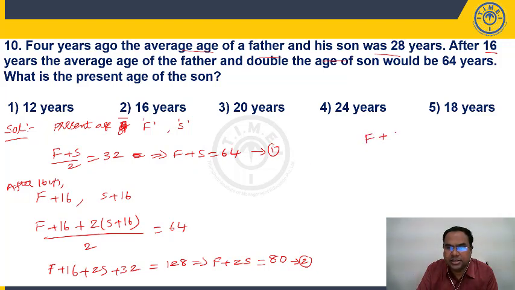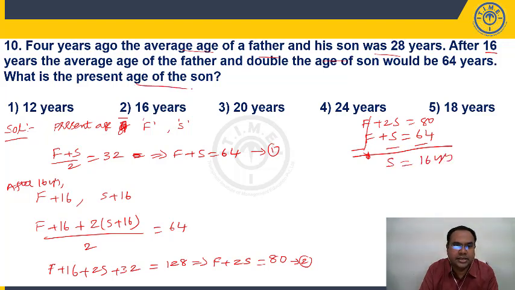F plus S is equal to 64. F plus 2S is equal to 80. Subtract. Father will get cancelled. S is equal to 16. What's the question? Present age of son's age. Son's present age is how much? 16 years. This is a regular approach.